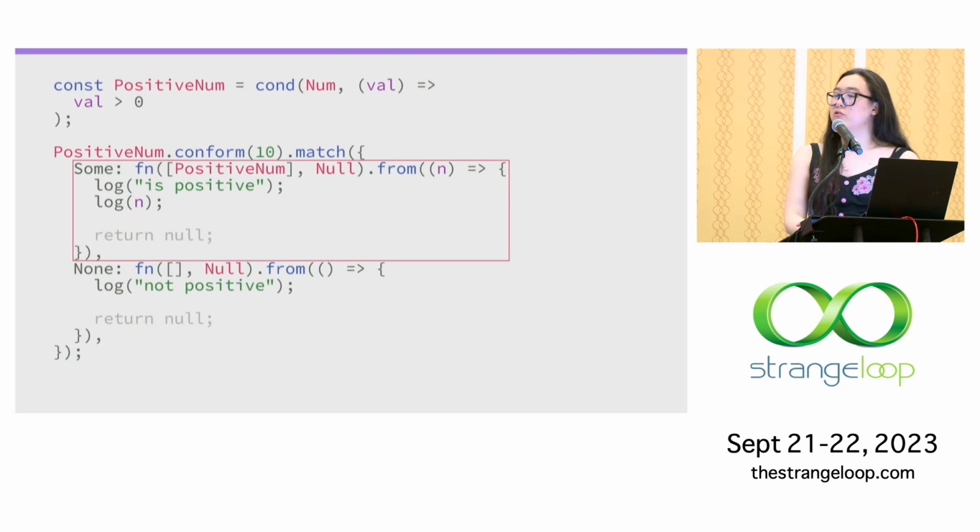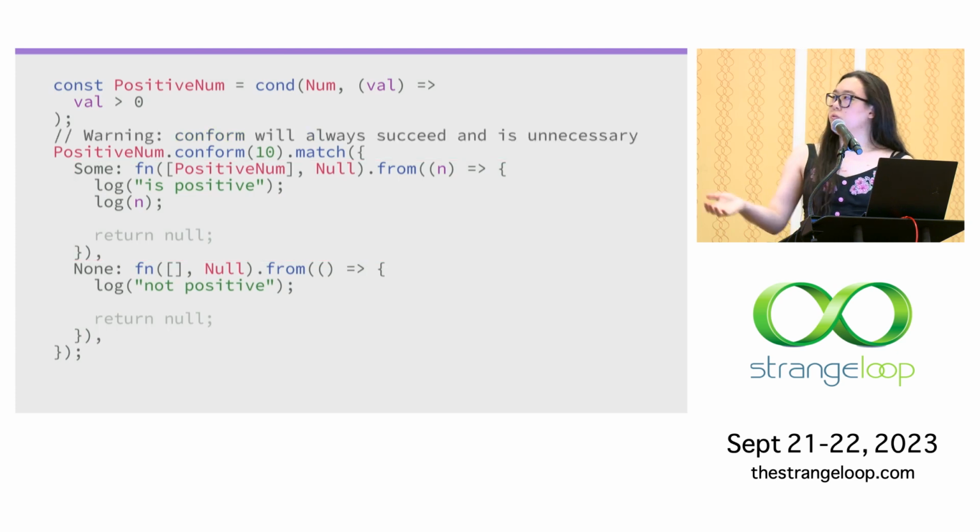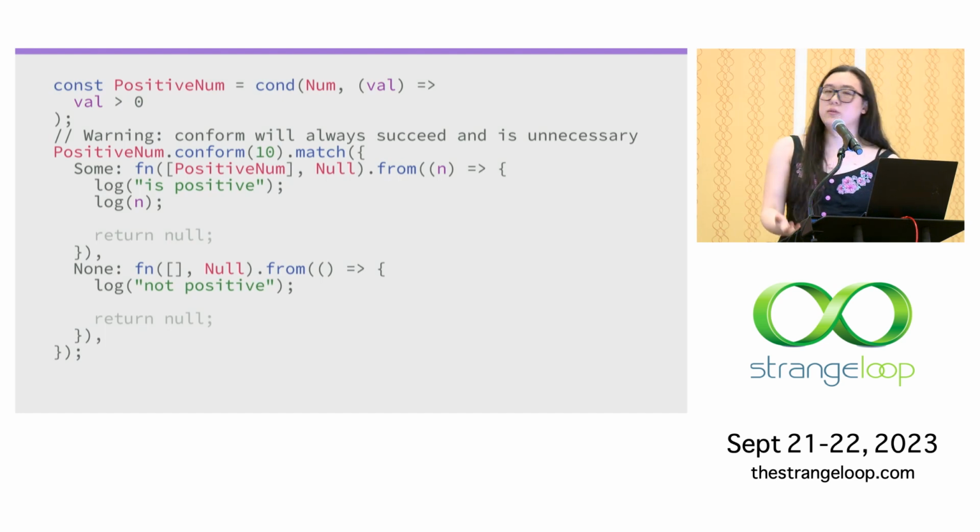And then later on, we can even introduce static checking in half measures. So for example, maybe it's too difficult to cover this positive number function over all possible variables that could be passed into the condition. But we can cover easily the cases where we pass in a constant, like here. And so in cases like that, we can just warn the user, like, hey, in this specific set of conditions that you're trying to use here, we actually can provide you static type coverage. So conform is unnecessary. It will always succeed, and you can safely use from here and provide static guarantees. And then in all the other cases where our type checker still isn't smart enough and doesn't have coverage, we can just continue to tell the user to use conform, and it's the same business as usual.